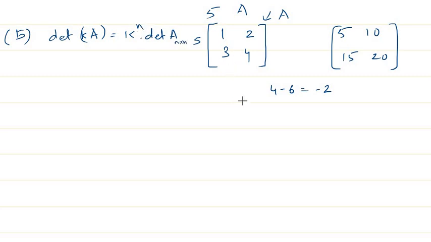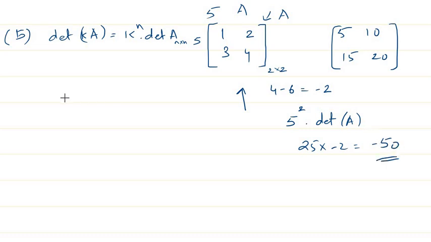In this case, k is 5 and n is 2 because we have a 2 by 2 matrix. So 5 square into determinant of A is 25 times minus 2, that is minus 50. So that was yet another property.